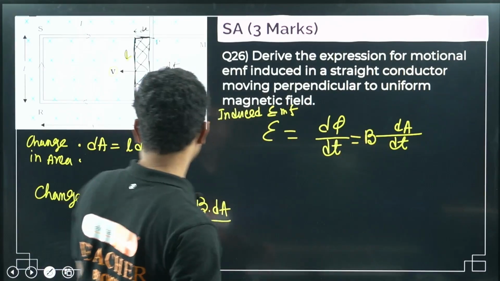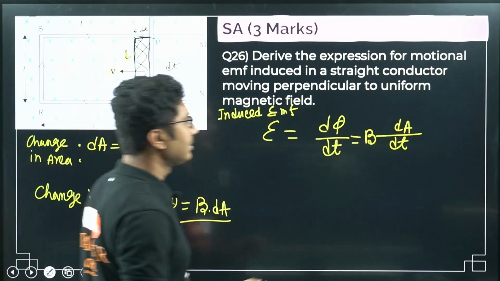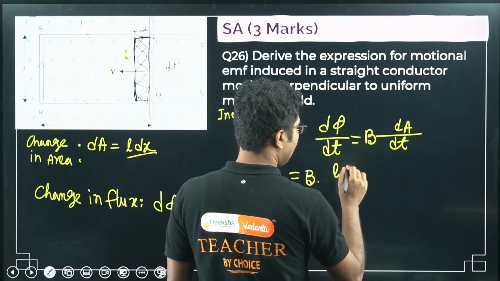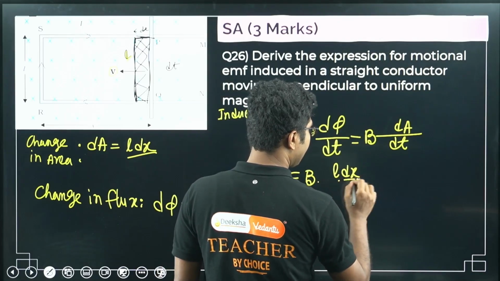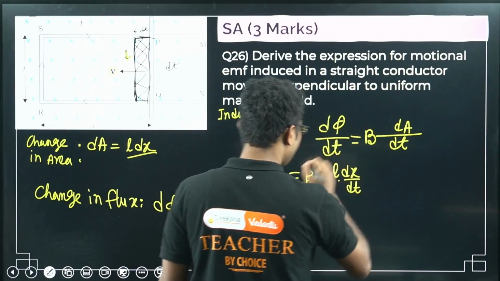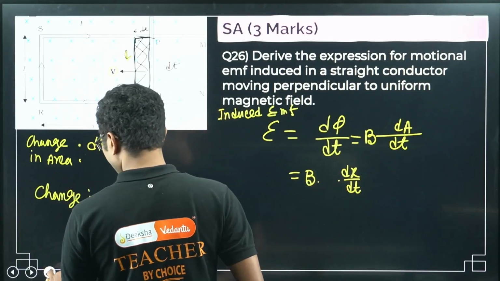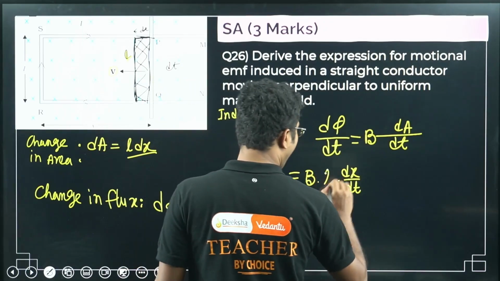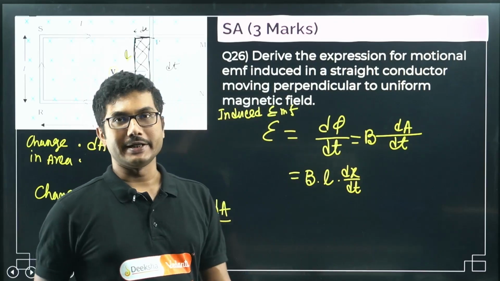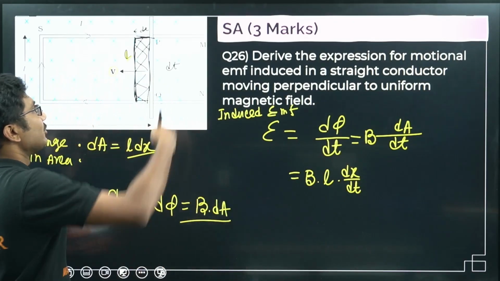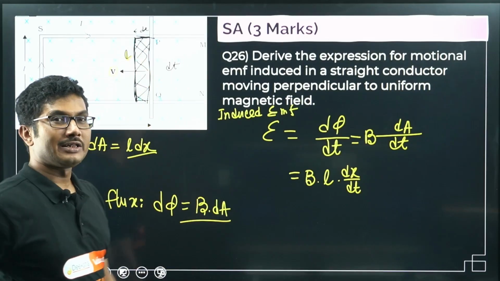Now what is dA? dA is L dx. So put that value here, B L dx by dt. Again L is constant, so we do not need to include it in the differentiation, so L will also come out. So what is dx by dt? dx by dt is rate of change of distance, so how fast it is moving in this direction.